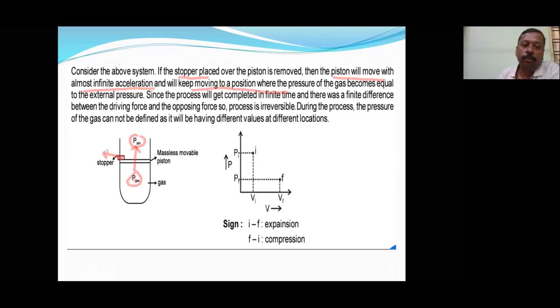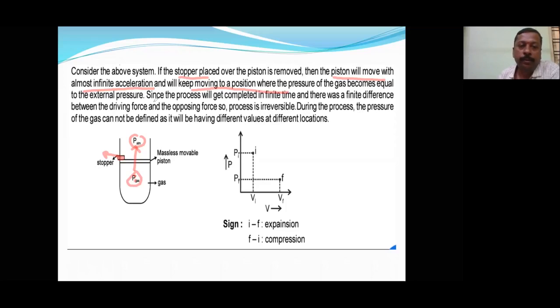But once the stopper force is removed, the gas pressure has to become equal to atmospheric pressure, so sudden expansion will take place. So this takes place in how many steps? Only one step. Just remove the stopper and it will move fast. That is an irreversible process.